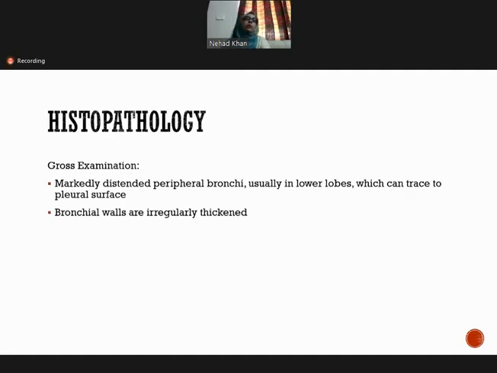Now we come to the histopathology of bronchiectasis. Grossly, what we find is markedly distended peripheral bronchi, usually in the lower lobe, and they can be traced to the pleural space. The bronchial walls are irregularly thick.